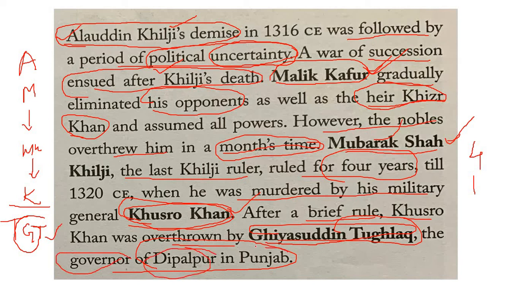Like Jalaluddin Khilji, who was governor in those days and dethroned the slave dynasty and occupied Delhi, Ghiyasuddin Tughlaq, the governor of Dipalpur, defeated Khusro Khan, occupied the Delhi Sultanate, and was responsible for the founding of the Tughlaq dynasty. So till now we have finished the slave dynasty and the Khilji dynasty. In the later class we will study the Tughlaq dynasty.